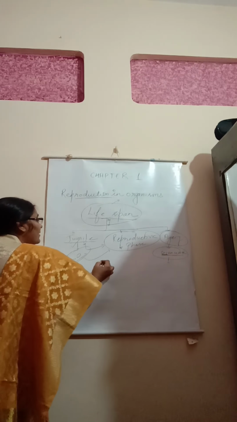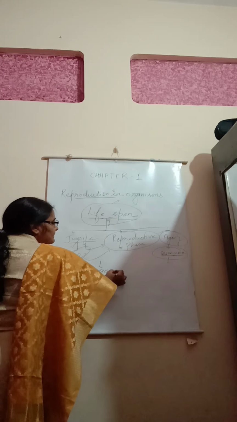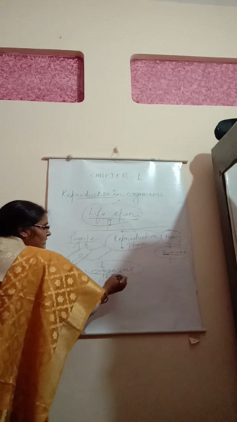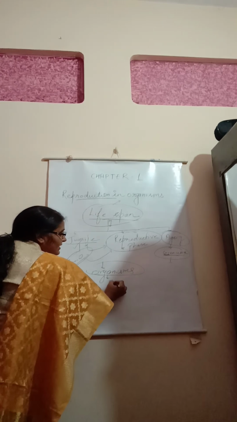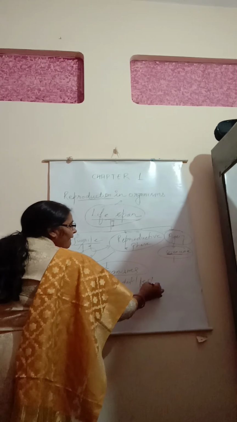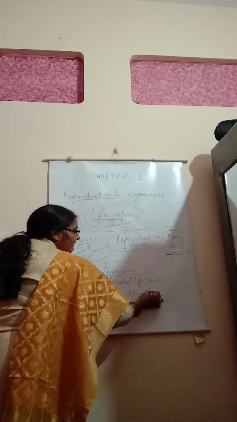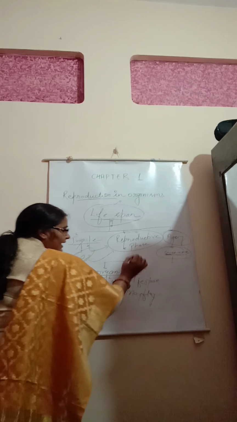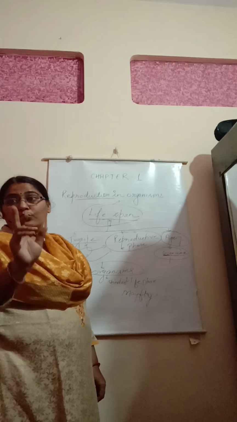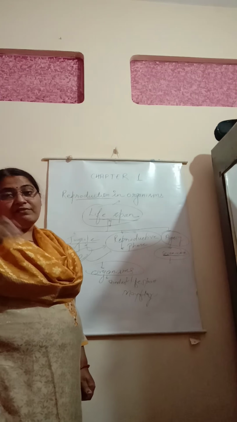Based upon the lifespan, there are so many organisms. These may include organisms having the shortest lifespan, known as the mayfly. Mayfly has a lifespan of only 24 hours or 1 day. Besides that, there are so many other organisms with different lifespans.